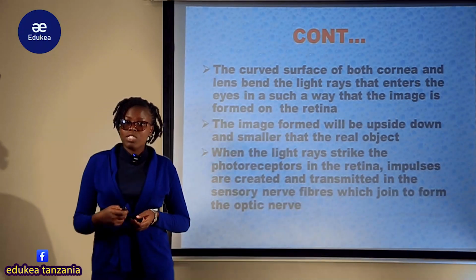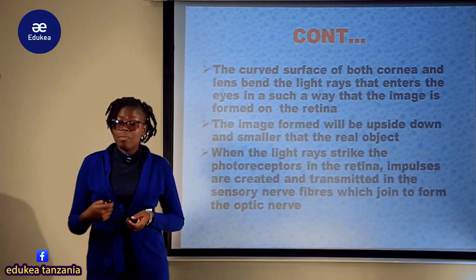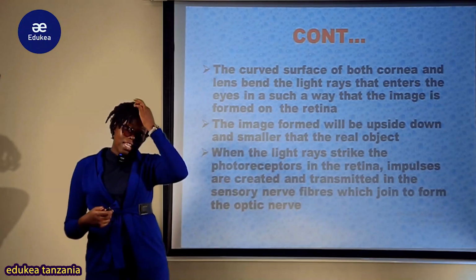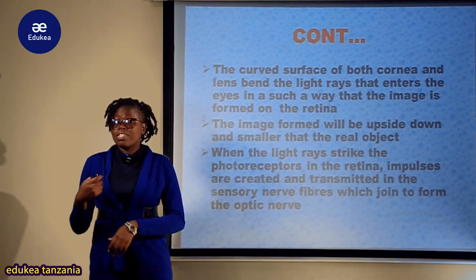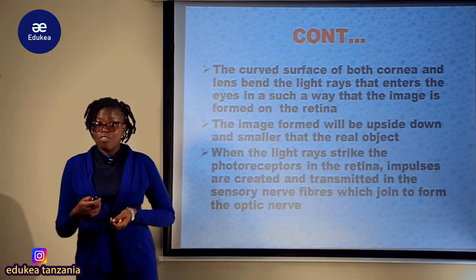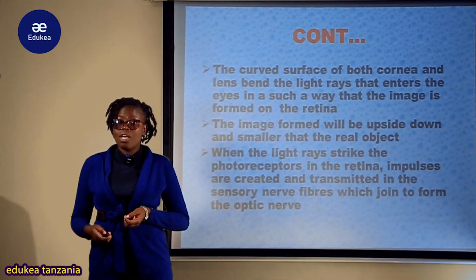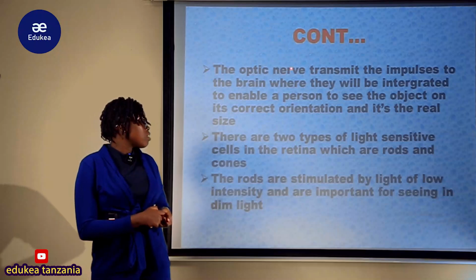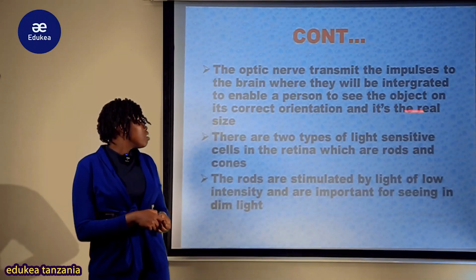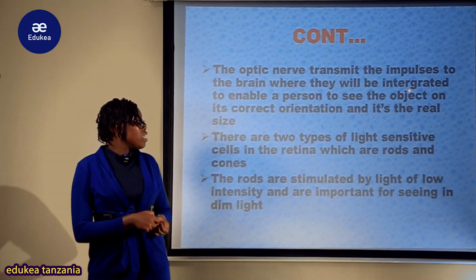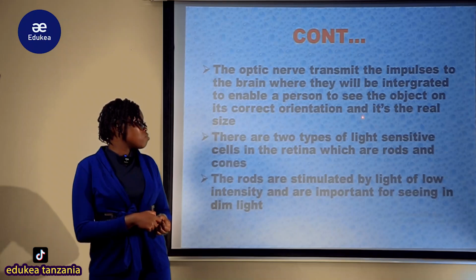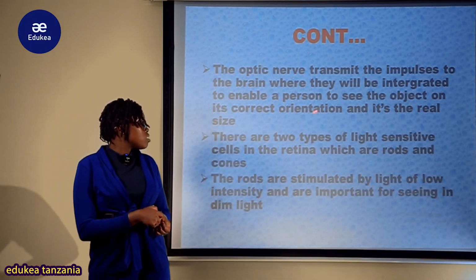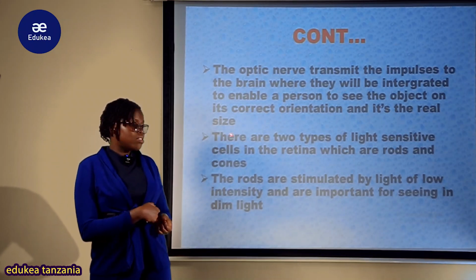So the information leaves the eyes through this optic nerve towards the brain or central nervous system for the interpretation. And by interpretation, mtu anakuwa aware of a particular object. So the optic nerve transmits the impulses to the brain where they will be integrated to enable a person to see the object in its correct orientation and its real size.